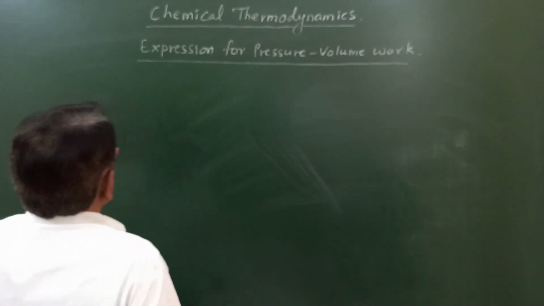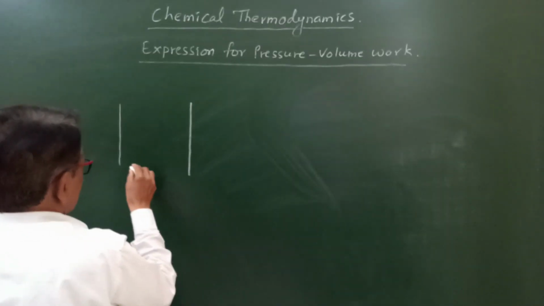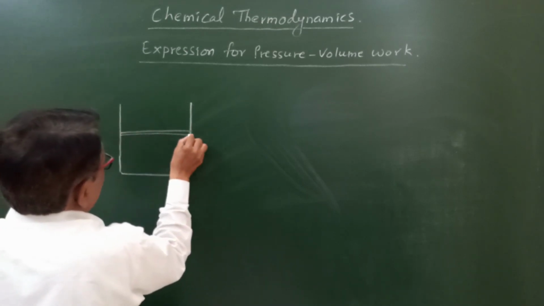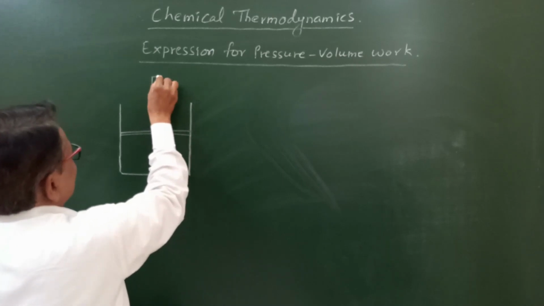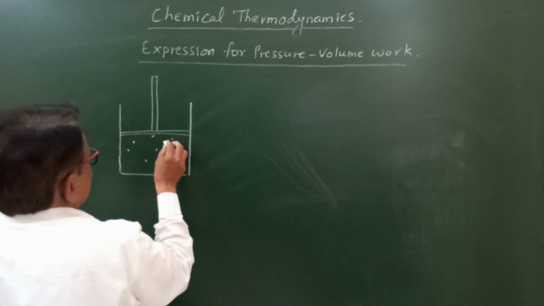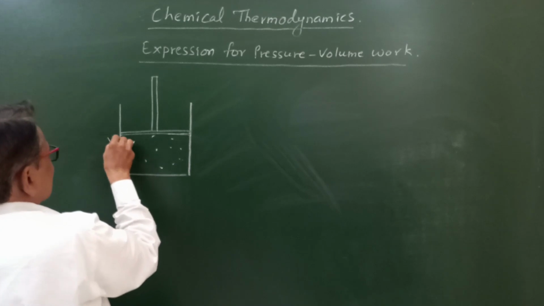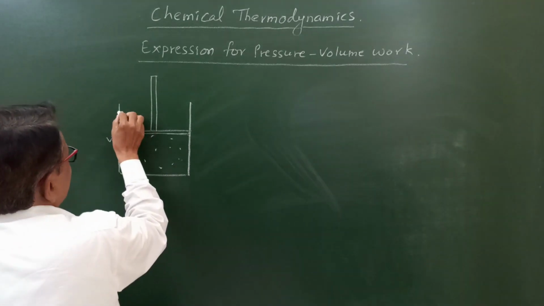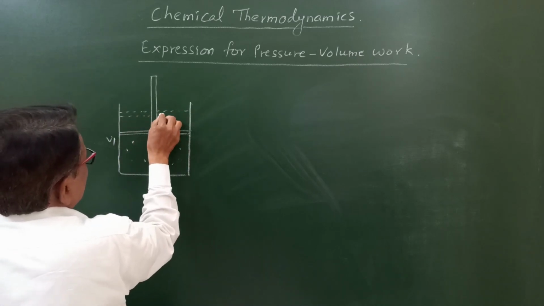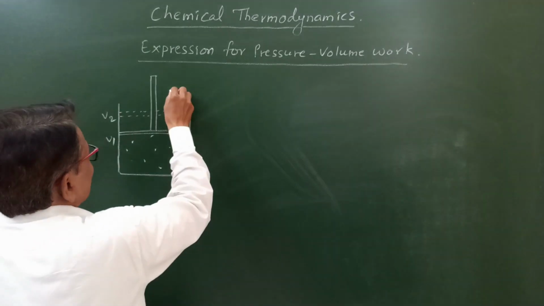For that purpose, I will draw one figure here. In this figure, gas is filled in the cylinder, and that cylinder is fitted with a frictionless, movable and rigid piston, and the volume of the gas is V1. After expansion, the piston moves in the upward direction and its final volume is V2.